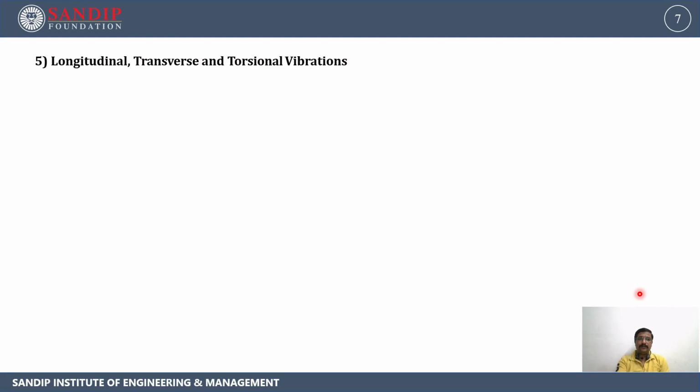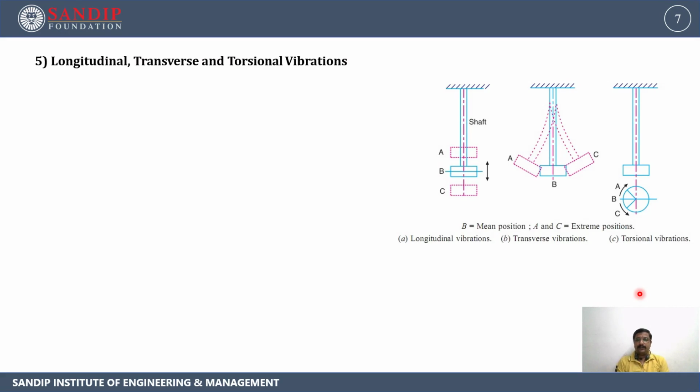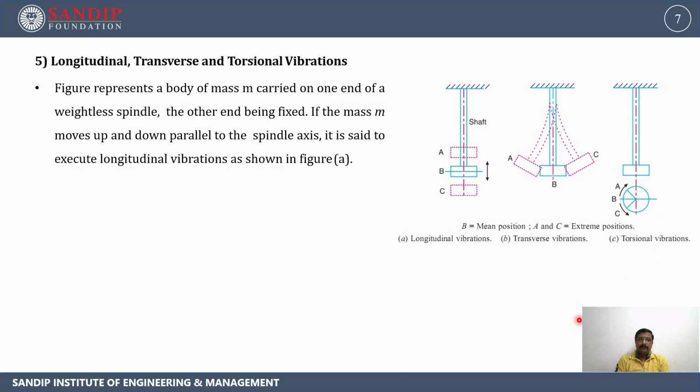Then the next is longitudinal, transverse and torsional vibrations. In this figure we can see three figures: the longitudinal vibration, transverse vibration and torsional vibration. The figure represents a body of mass m carried on one end of a weightless spindle. This is the body of mass m which is attached to the spindle at one end, and the other end is fixed.